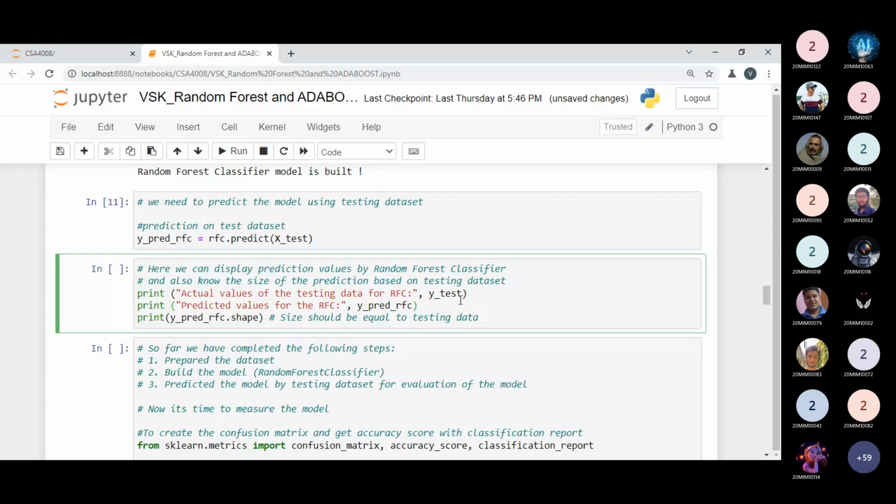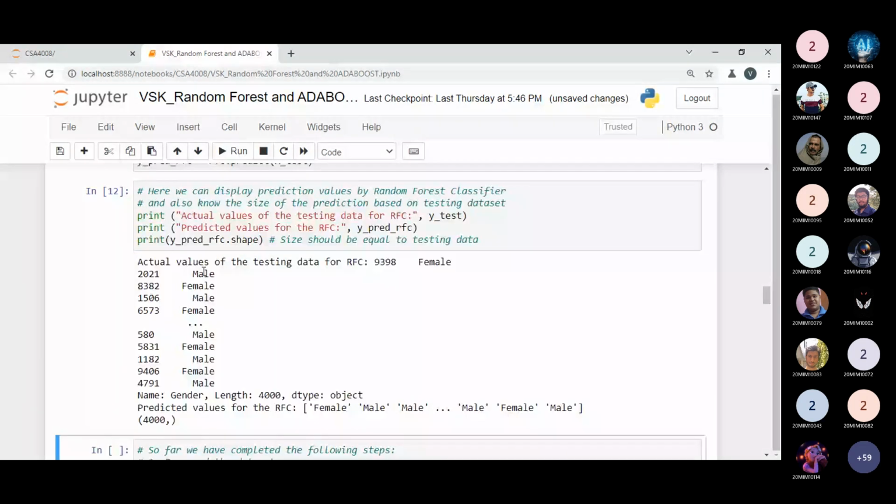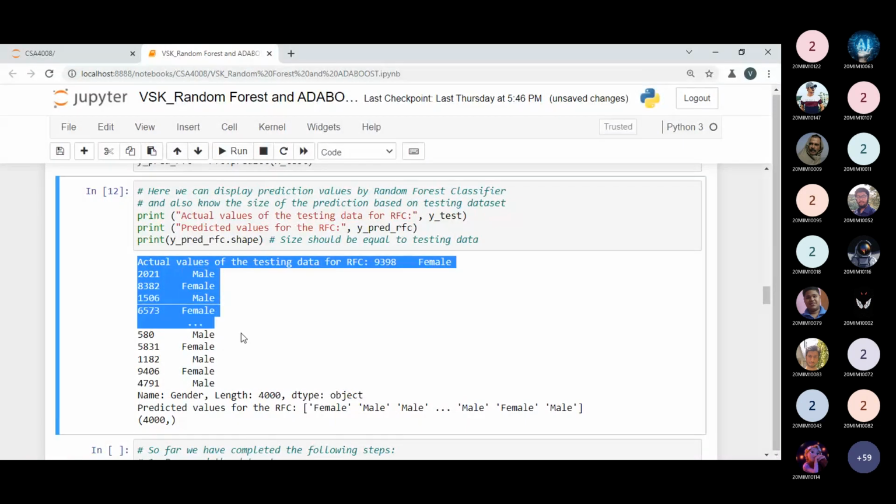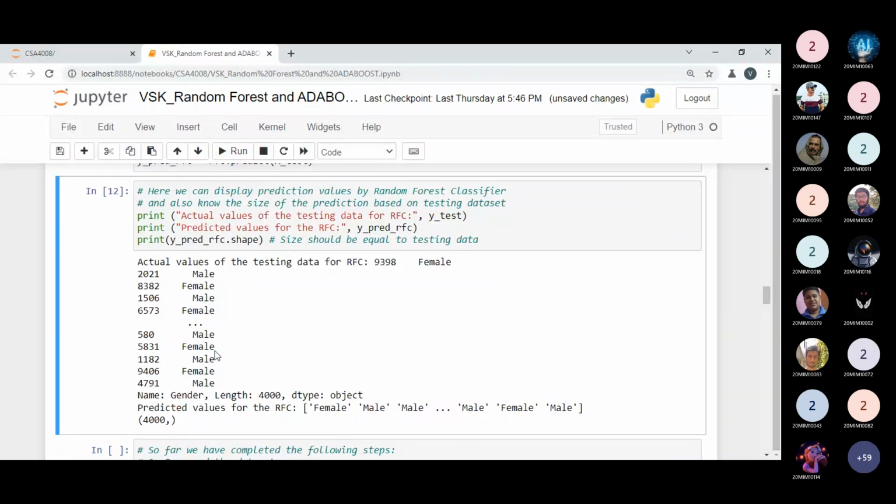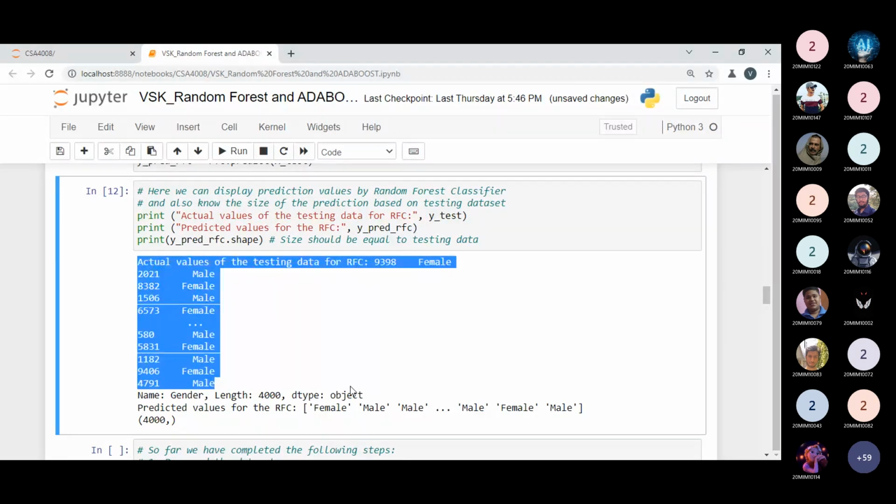Yeah, so we are getting the actual values. You can observe over here, and parallelly we are printing the predicted values. See, this is our actual value. Please keep in mind this is my highlighted point. This is determining the parallel actual values of our testing data.